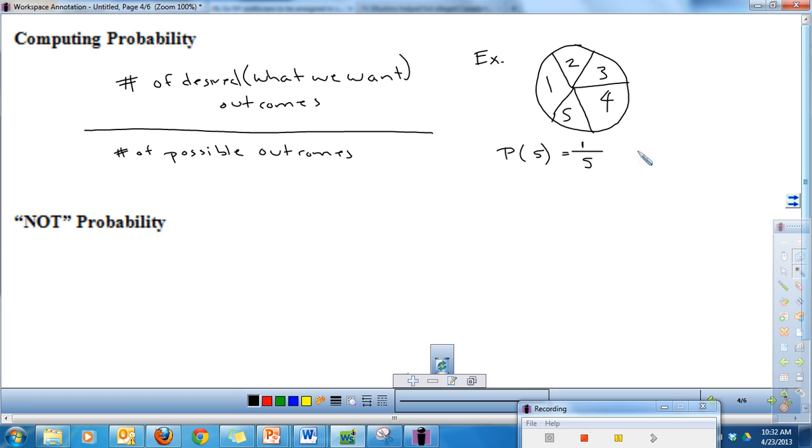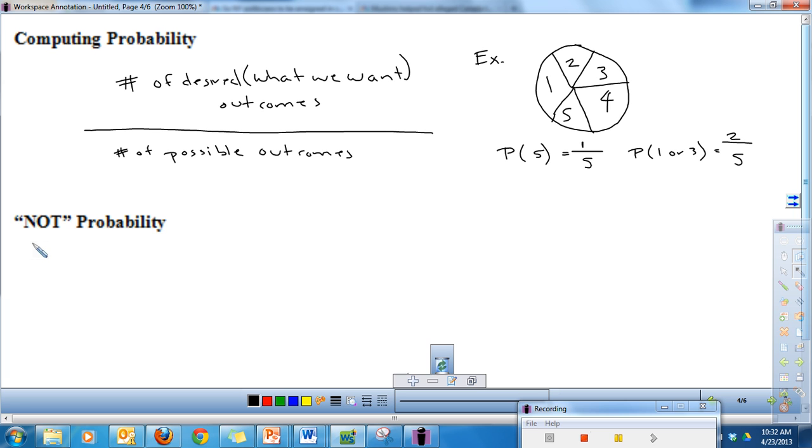We might think of another example. What's the probability of getting a 1 or a 3? Okay, so think about, what is my desired number of outcomes? How many ways can I get a 1 or a 3? Well, there's one way I can get a 3. There's one way I can get a 1. So together there are 2 ways I could spin, because I could either get a 1 or a 3. And then how many total outcomes could happen? 1, 2, 3, 4, 5.